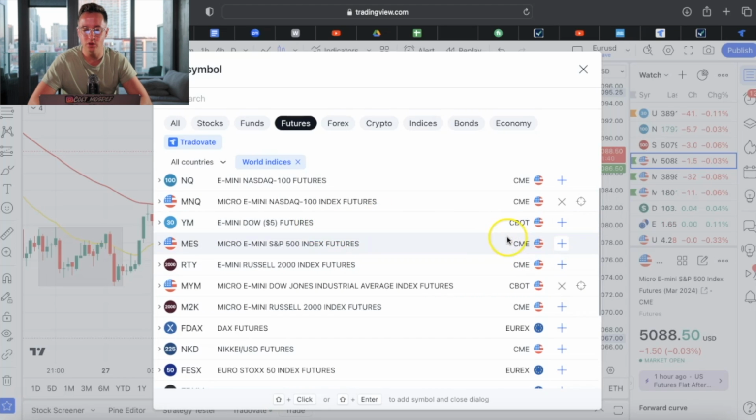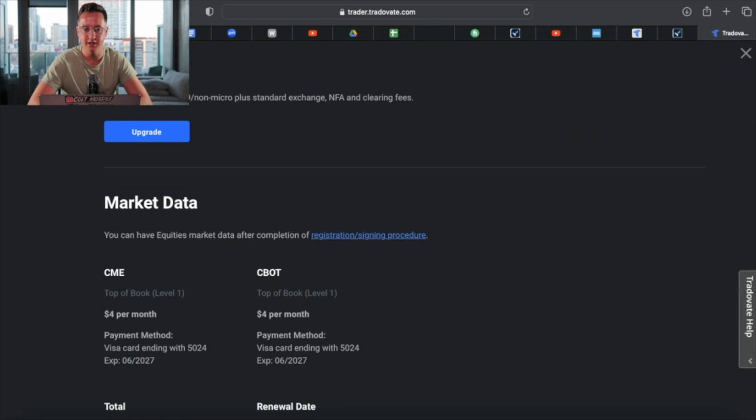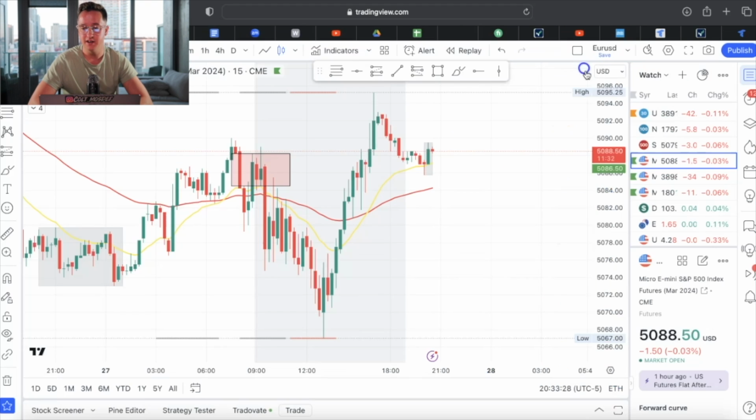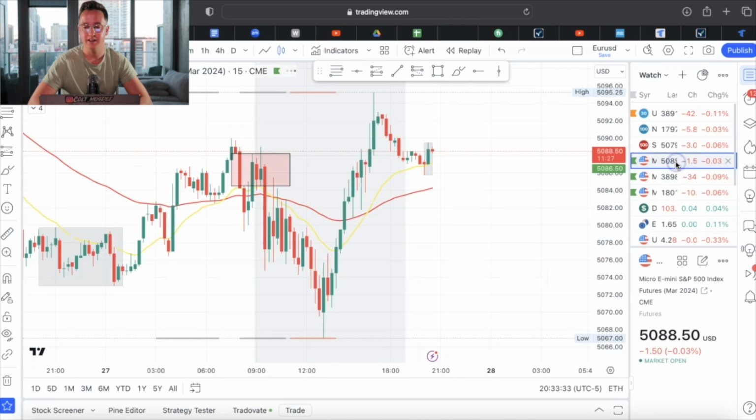If you want to get one that says CBOT, all you would do is go to Tradovate and then subscriptions, and you would add the CBOT right here. So now you can see that I have all my pairs that I trade right here.